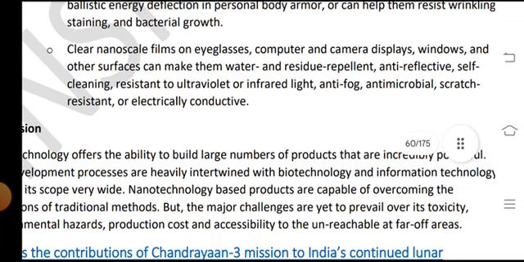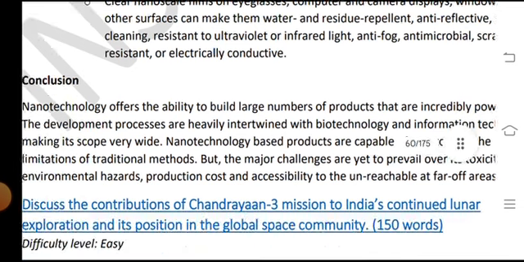A clear nanoscale film over eyeglasses, computer and camera displays, windows and other surfaces can make them water and residue repellent, anti-reflective, self-cleaning and resilient to ultraviolet or infrared light, anti-fog, anti-microbial, scratch resistant or electrically conductive.